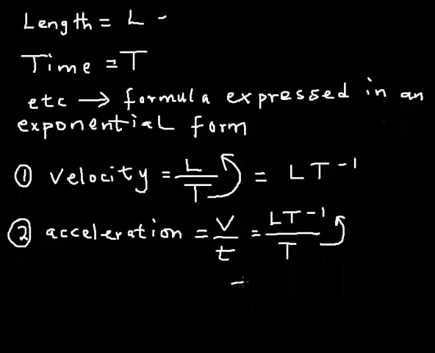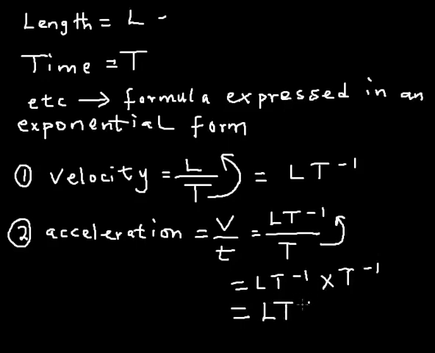If I find the reciprocal of that T, I'm going to have T raised to the power minus 1 already here, then times, I move this one up, becomes T raised to the power minus 1. Of course, in indices, T raised to the power minus 1 times T raised to the power minus 1, I will have the power minus 1 minus 1, which is minus 2. So I'm having L T raised to the power minus 2. That is acceleration.